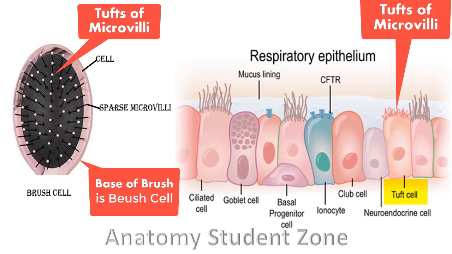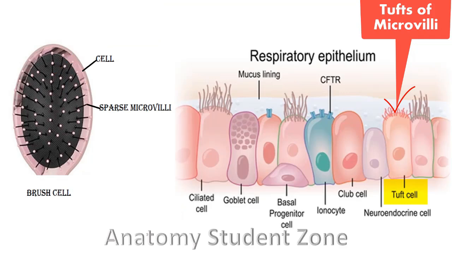The apical surface bears dispersed microvilli. Microvilli are at a distance. They're not like cilia, which are 250 to 300 per cell. These columnar brush cells are very small cells. They are less in number. But when you look at them under a microscope or electron microscopy, they are doing a great job.